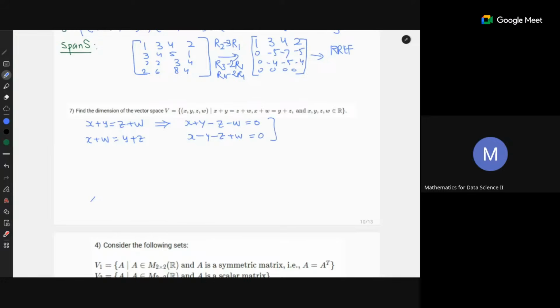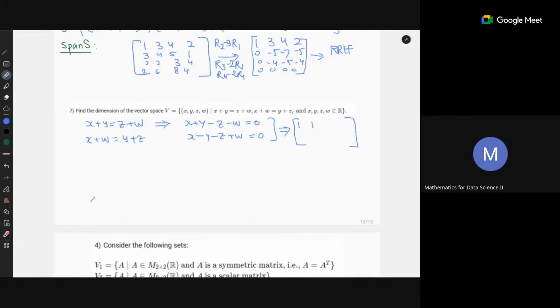Now you can see that this is nothing but a homogeneous system of equations, and the solution of it will be the vector space. Let's not go into that because it is not part of your syllabus, but you already know this is an analysis of this system. So how do you find the vector space or dimension of this? You just form the matrix corresponding to it.